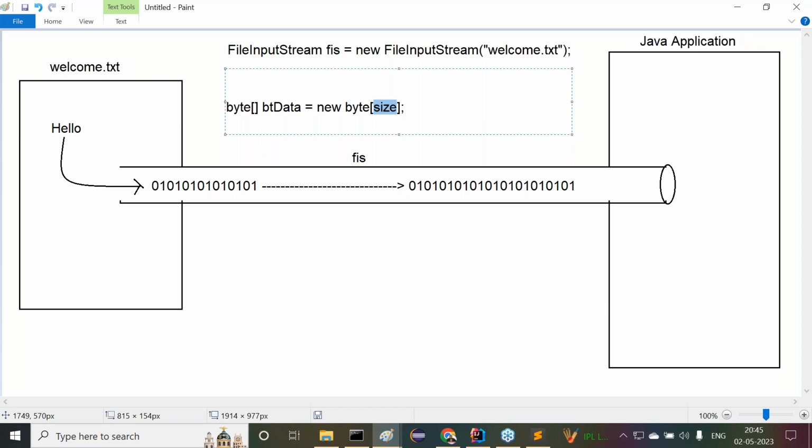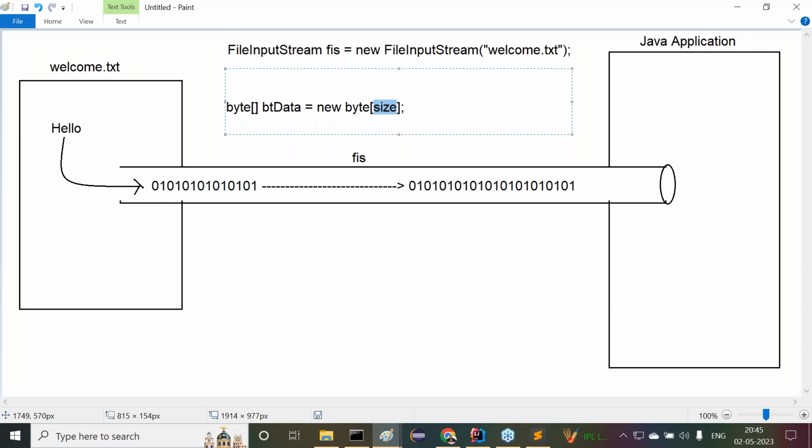Without providing size, how is it possible to create an array? If we want to create an array, definitely we must provide some size. But with which size do we have to create that byte array? The byte array's purpose is to hold the data of the file input stream. Am I right or not?